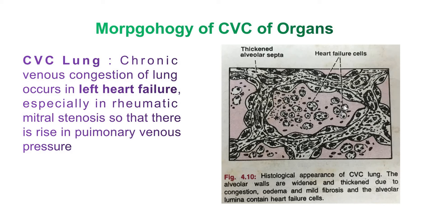So such cells we call heart failure cells because such pigments, hemosiderin pigments, get ingested by the macrophages of the alveolar cells, and now such cells we say are heart failure cells. Here you can see the coloration histologically, which stays brown in color. Such cells show the brown coloration. Now this is about the CVC of lung.